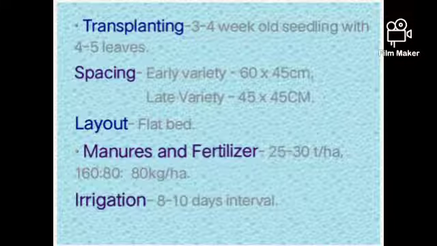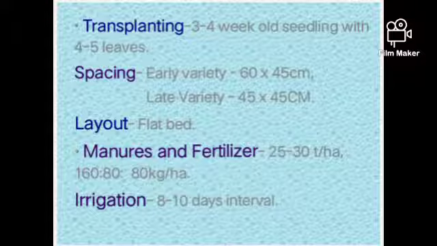Seedlings are ready for transplanting when 3 to 4 weeks old with 4 to 5 leaves in the main field. Proper spacing is 60 by 45 centimeter for early varieties and 45 by 45 centimeter for late varieties. Layout for cauliflower is flat bed.